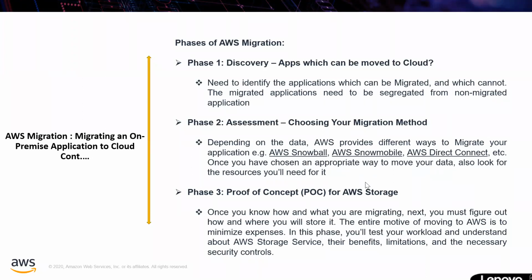Also, you can look at what kind of resources you need to use in order to move this data. Right. Next, proof of concept for AWS storage. Once you know what you are going to migrate and what assessment you made here, based on that you are going to do a small proof of concept, to see how it is going to work and how it is going to benefit you. That proof of concept will give you a fair result of the benefit you will get if you migrate your application into AWS. So these are the three phases. Two more phases remaining, we are going to see in the next slide.